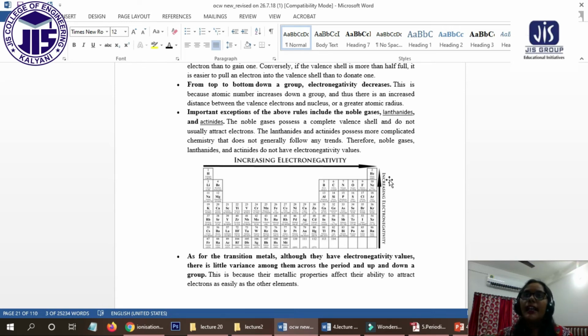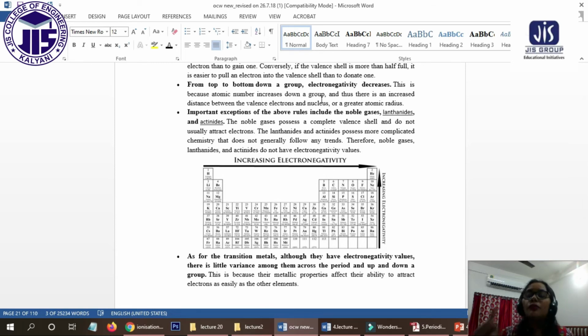Like if we have a water molecule, what will happen? In the water molecule, we have an oxygen atom and two hydrogen atoms. The electronegativity of the oxygen atom is much higher than the hydrogen atom.